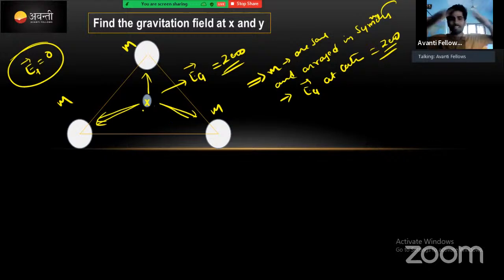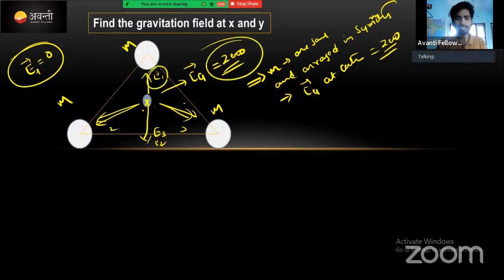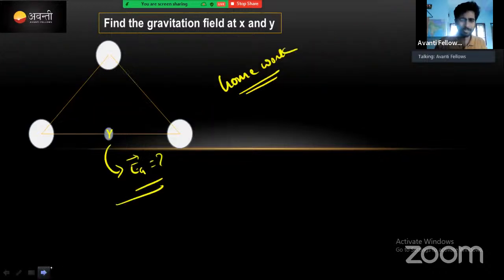Actually, these two are not in an exact direction, horizontal or vertical. What we took? Actually, we took these two forces' component in this direction. If we call this E3 and E2, this is 2, this is 3, this will be E1. We solved this one in the last class. ये दोनों will be opposite direction में होता है. At the time we got the value of 0. Correct. Now we'll continue this one in today's class.